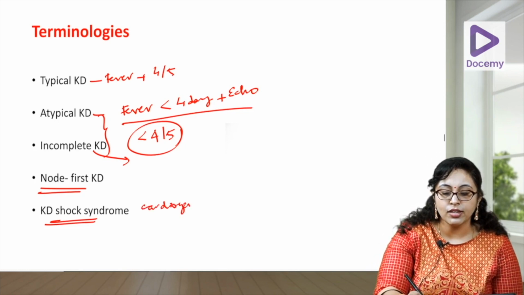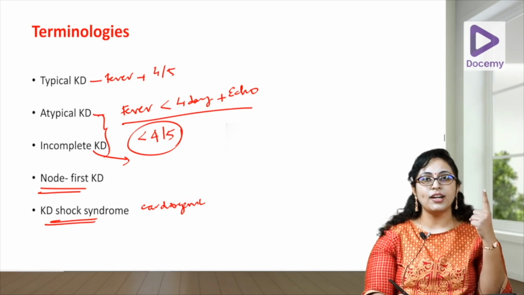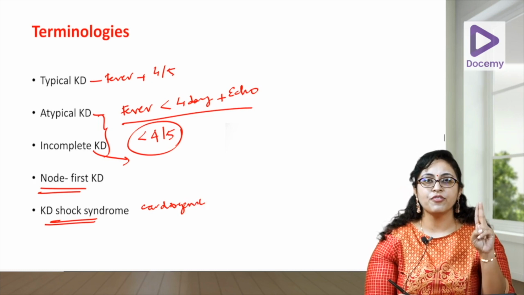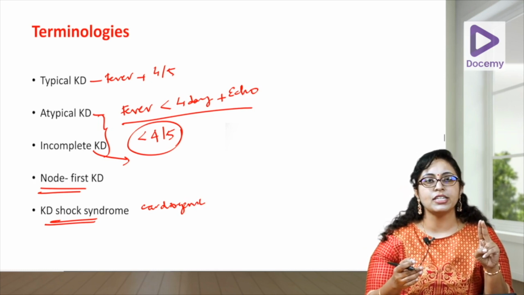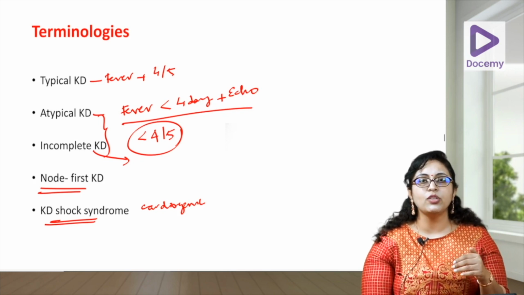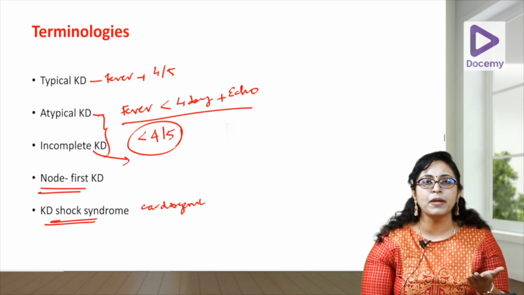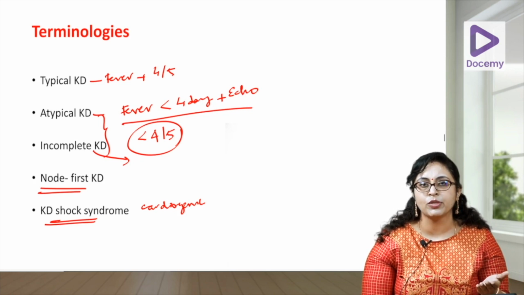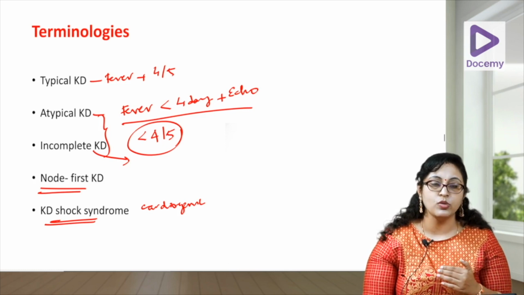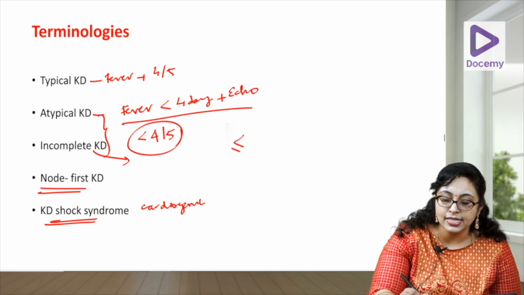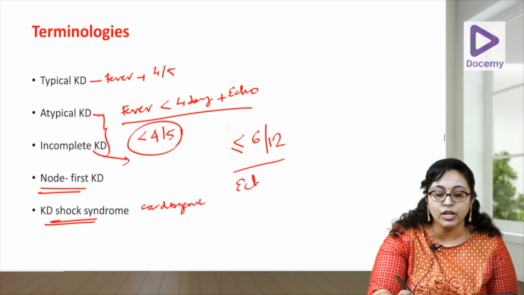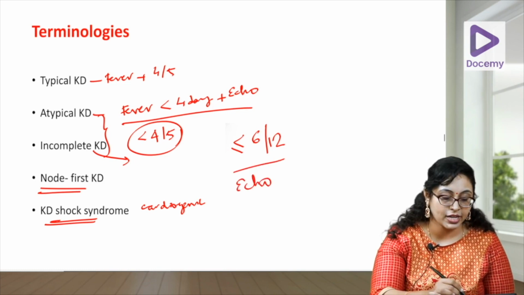Okay. So the criteria for diagnosing KD, one is fever for 5 days with 4 out of the 5 criteria, or fever for 5 days with less than 4 criteria. If it is there, you can diagnose incomplete KD. If less than 4 criteria is there, you can either use something known as the supplementary lab criteria. We will be coming to that. Or if there is an echo evidence of coronary aneurysm, you can diagnose KD, especially in children less than 6 months. Okay, with prolonged fever, you should always do an echo to rule out Kawasaki disease, fever and rash.